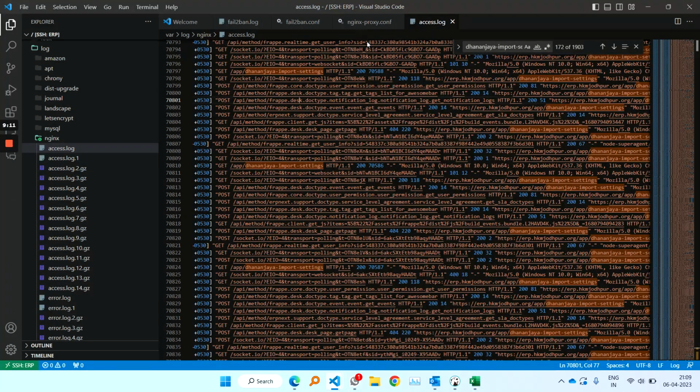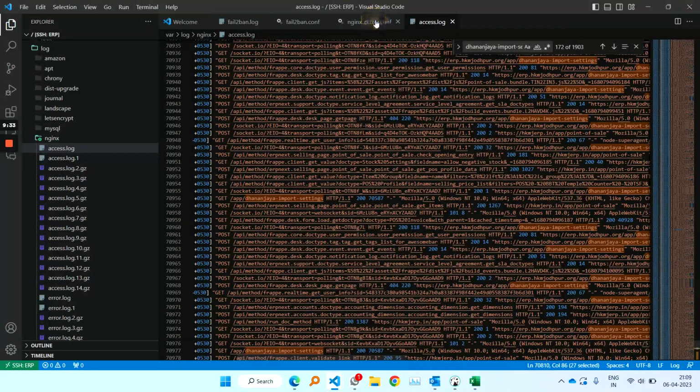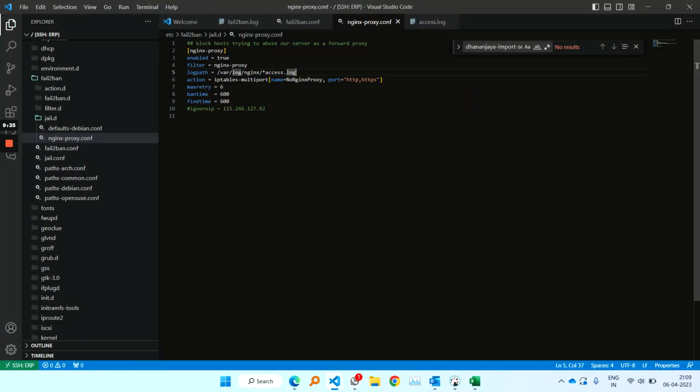And this nginx proxy jail, what it does is it scans the request and how many times it has been denied in a particular time span, and based on that it will ban the IP. So you can see a variety of times we have accessed this import setting, and the number of times it has got banned, based on that pattern it will block it. So this is the log path.